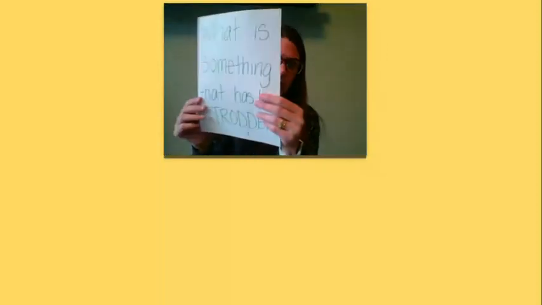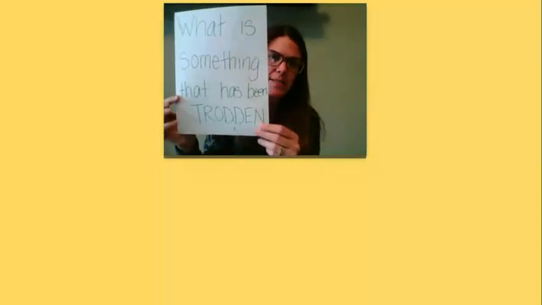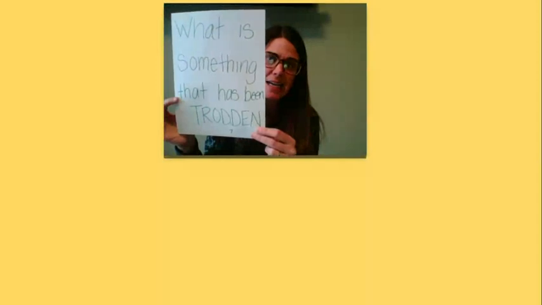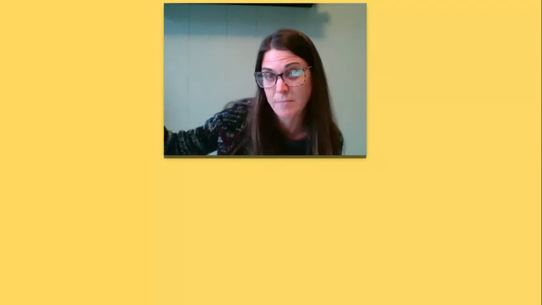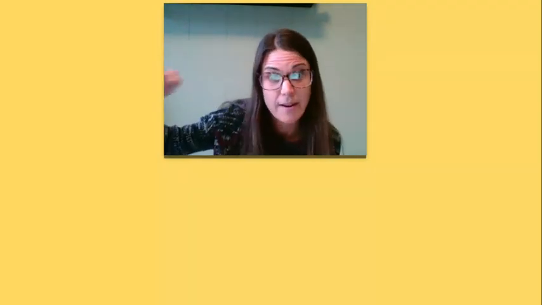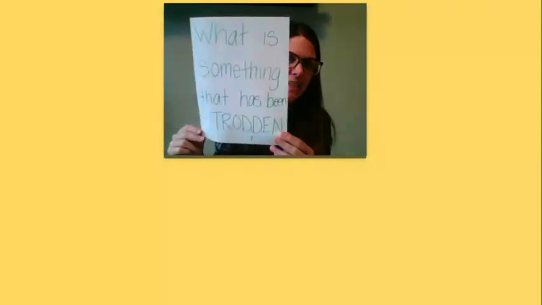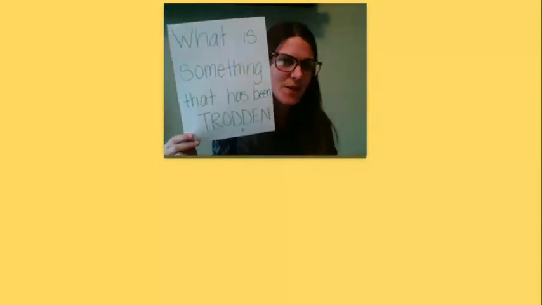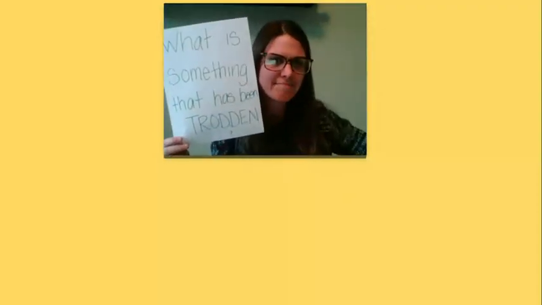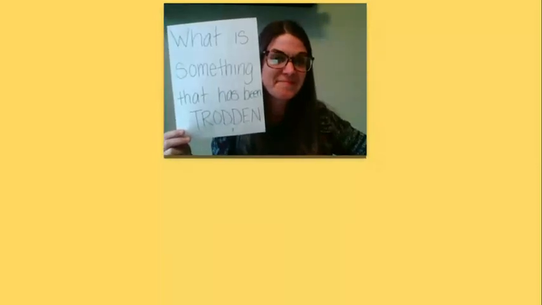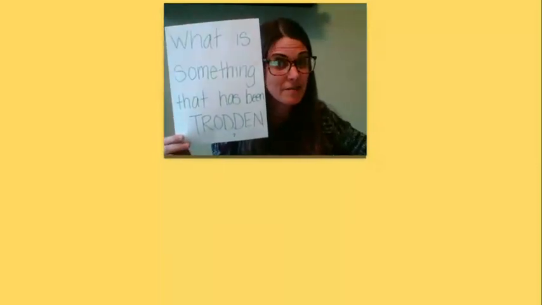Let's look at this one. Read this question with me. What is something that has been trodden? I told you earlier, the paths in the woods behind my house, I'm pointing because the window is right there. I'm in my house right now recording, and I can see a couple of paths. And those paths are very trodden. It means they've been walked on over and over. Can you think of something that has been trodden? Maybe the sidewalk in front of the school.